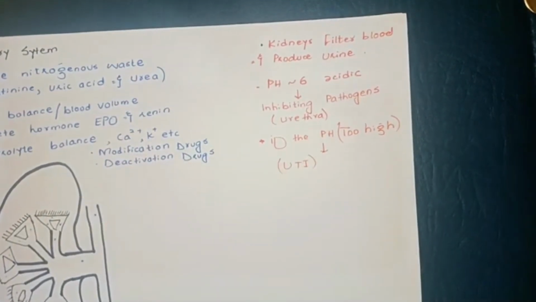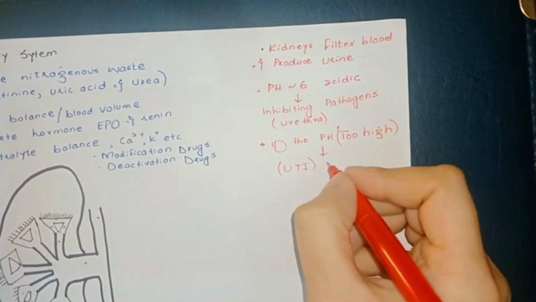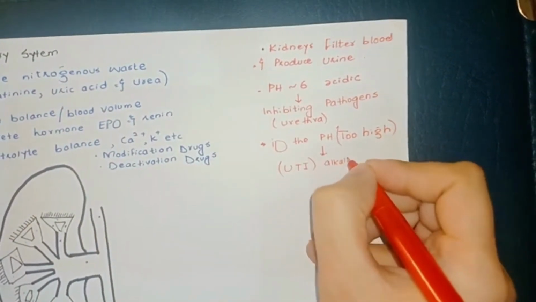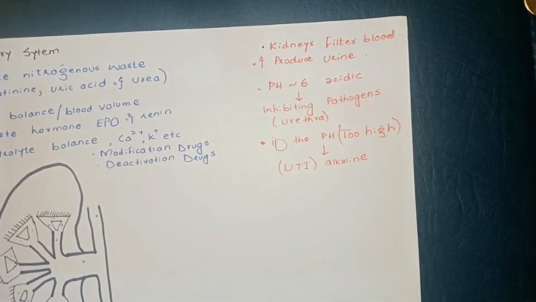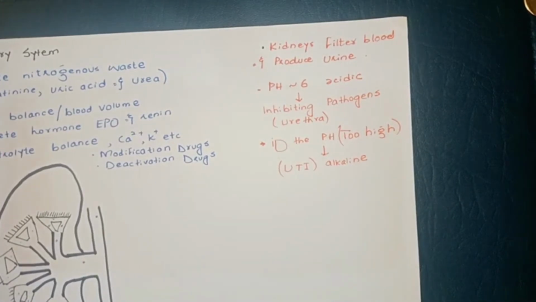If the pH is too high, meaning too basic or alkaline, then you have a UTI. If pathogens begin growing in the urinary tract, they actually secrete products that make the pH more basic. So it can also be a negative cycle where a UTI causes the urine to become more and more alkaline. Okay, so that's one key idea, this acidic nature of the urine.